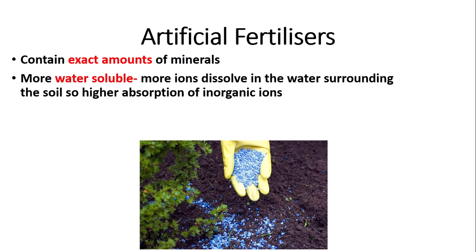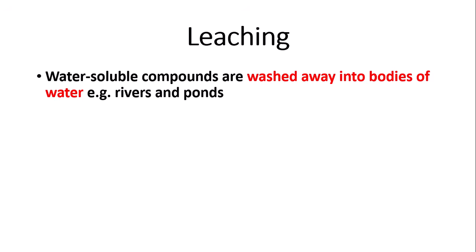So obviously the more water there is, the higher chance that these will work. However, the main disadvantage to artificial fertilizers is that they can lead to leaching and eutrophication if there is rainfall. So what is leaching? Leaching is when water-soluble compounds, so your phosphates and your nitrates from your artificial fertilizers, are washed away into bodies of water, for example rivers and ponds, which is often caused by flooding or heavy rainfall.